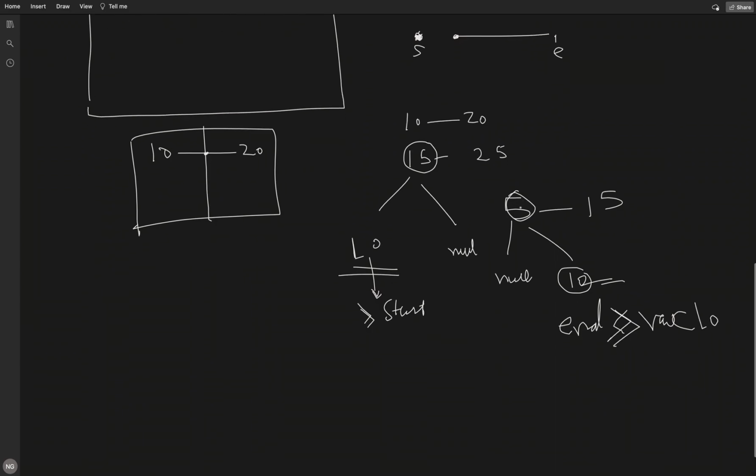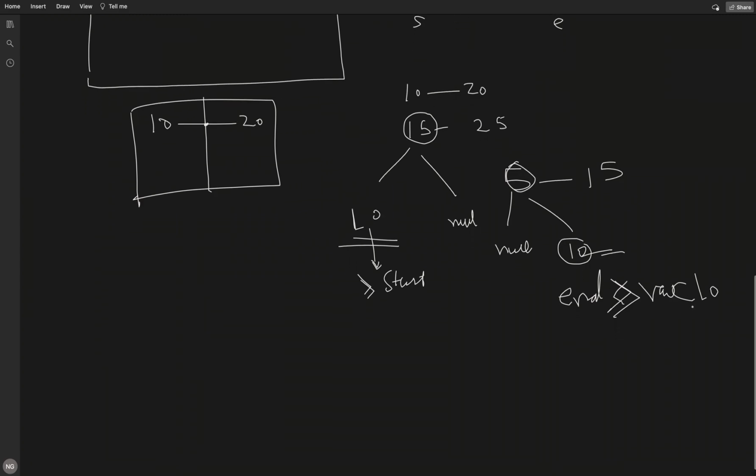As for the start, we found the floor which is 10, and that is the start of some already successfully added meeting in the calendar, and this is overlapping. So here as you can see, we have successfully added 10 and 20 in our calendar, and we are adding another meeting 5 to 15. So 15 is overlapping, as 15 is greater than the ceiling key, so we will return false over here.